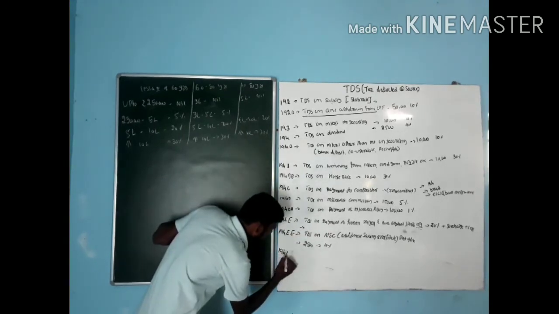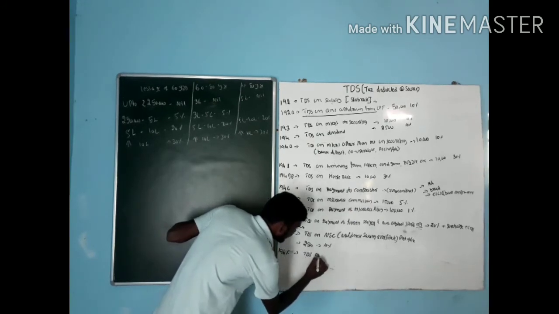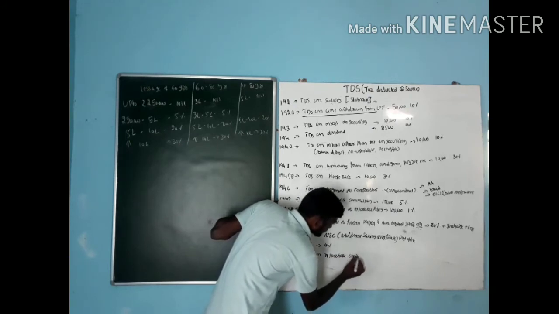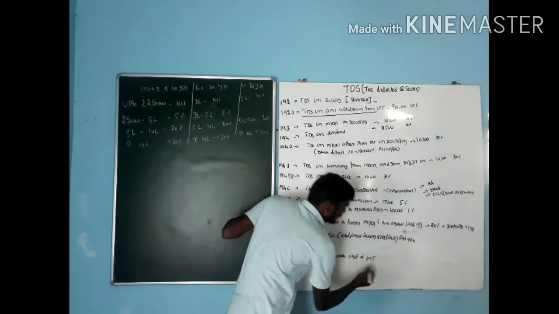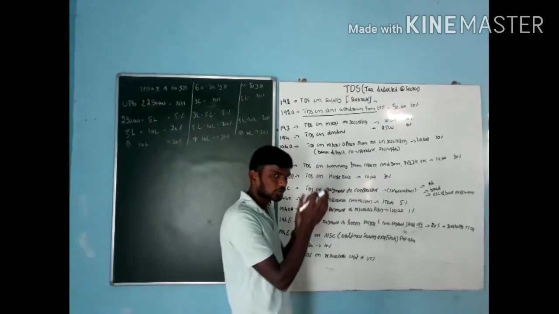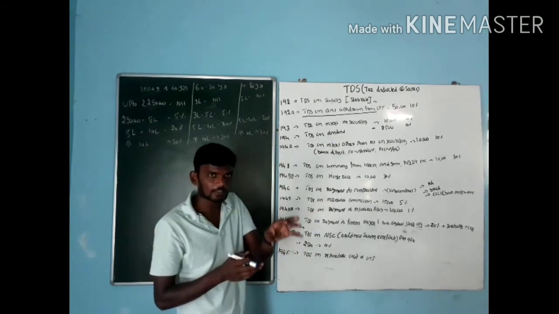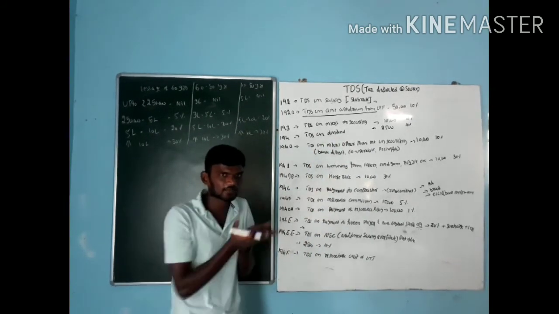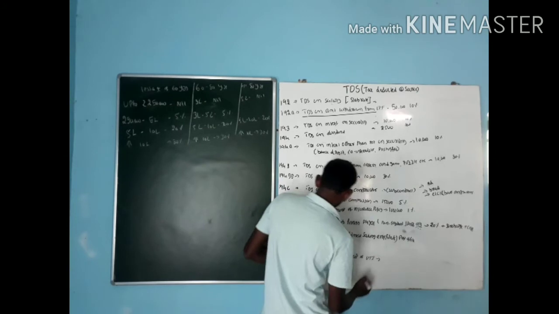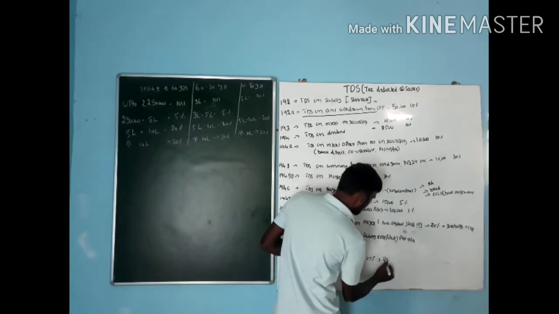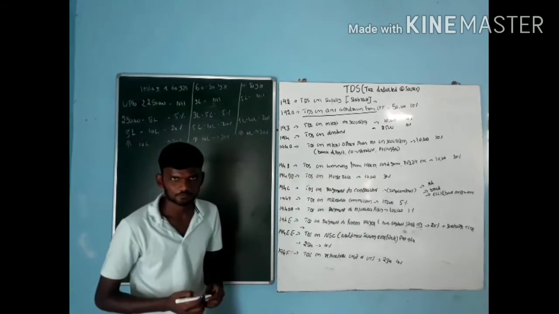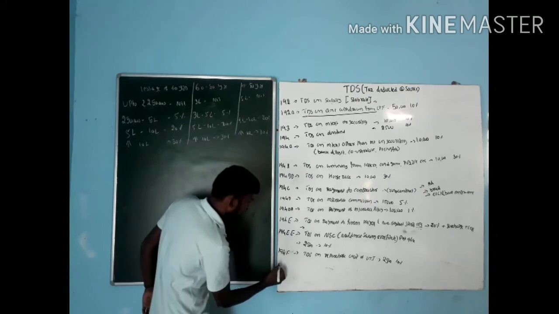Next one, 194F, that is TDS on repurchase of units of UTI or mutual fund. If you purchase any kind of shares, or you invest any amount in a mutual fund, and you receive any kind of income from that source, it comes under 194F. So what is the rate? If it is more than 2,500, they are going to deduct 10%. This comes under 194F.